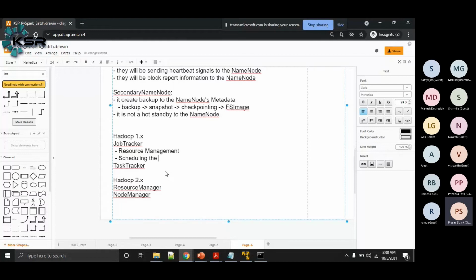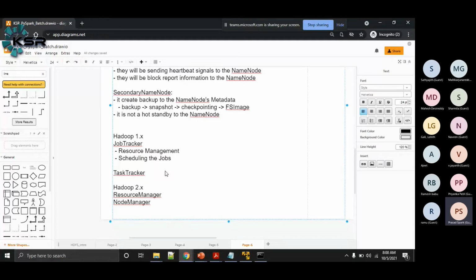Scheduling the jobs. What jobs? Like your MapReduce jobs. Say I have a Hadoop cluster, and there are 10 MapReduce jobs, Hadoop jobs, submitted. You should have enough resources to run all 10 jobs.